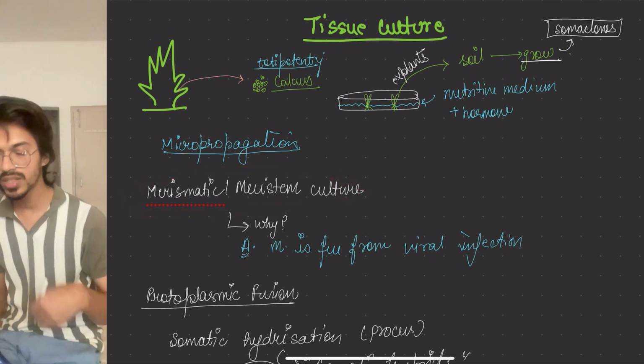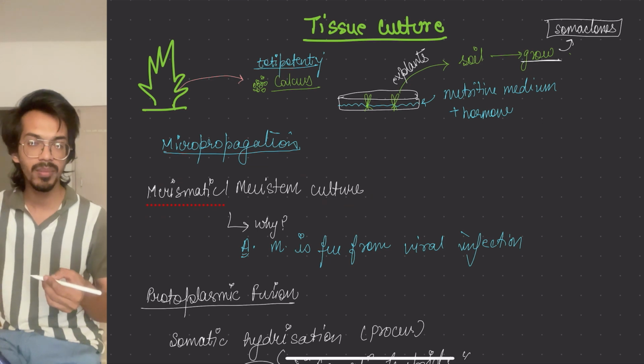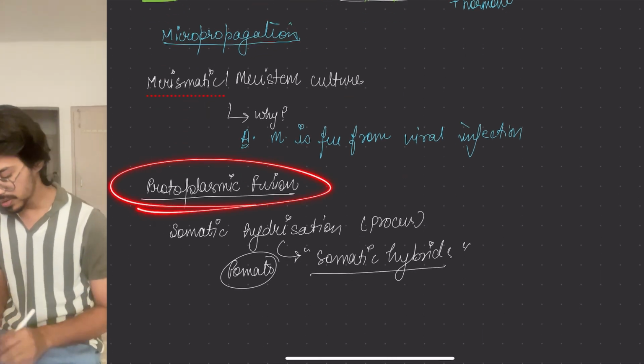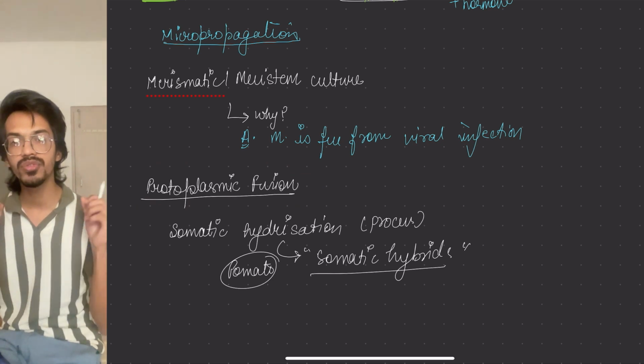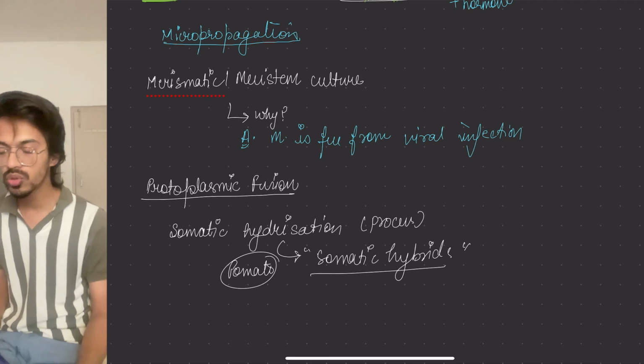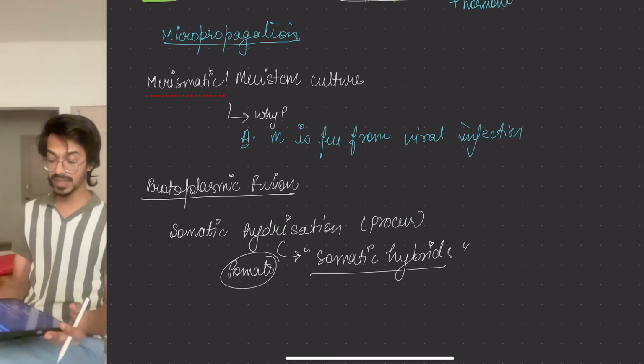Then meristem culture is there, that the meristem is free from any viral contamination, so we use it to make virus free plants. Then protoplasmic fusion is what? Two different cells of two different plants are taken and fused together and form a new somatic hybrid. The process is called as somatic hybridization. This is about tissue culture.